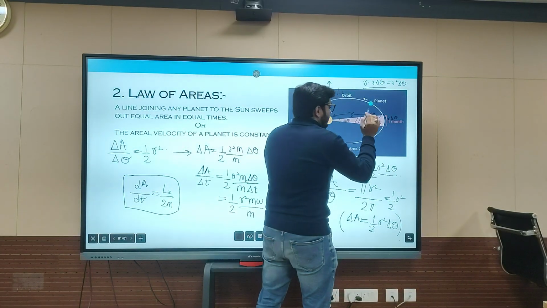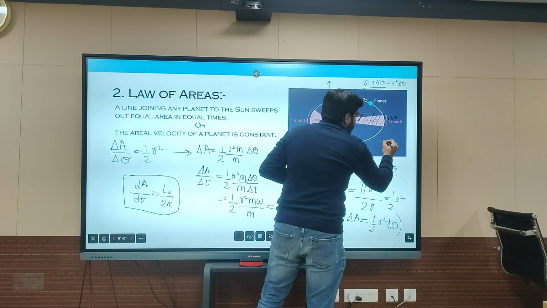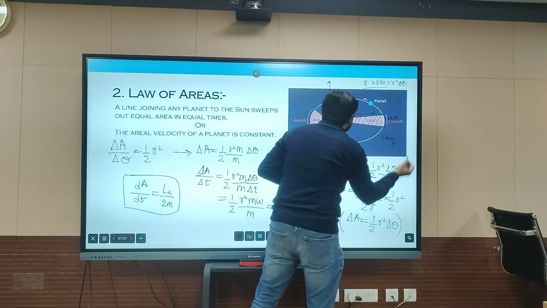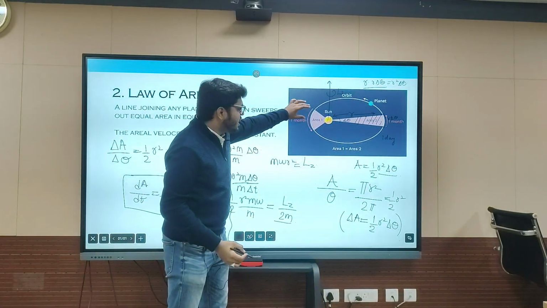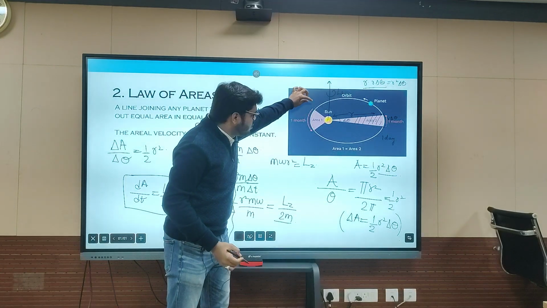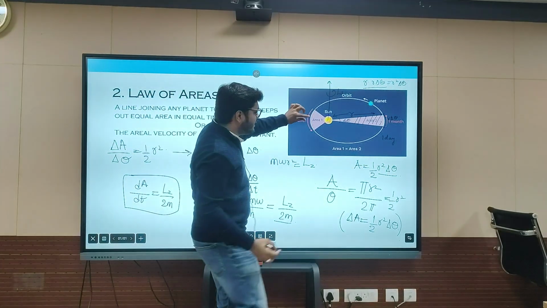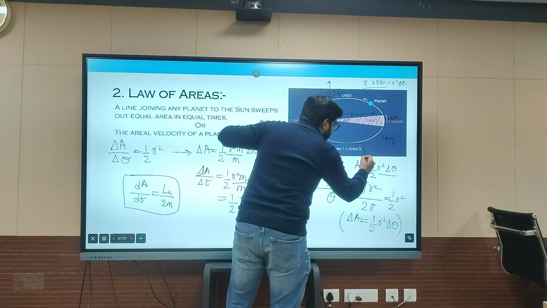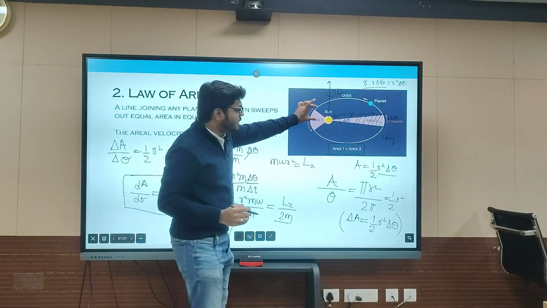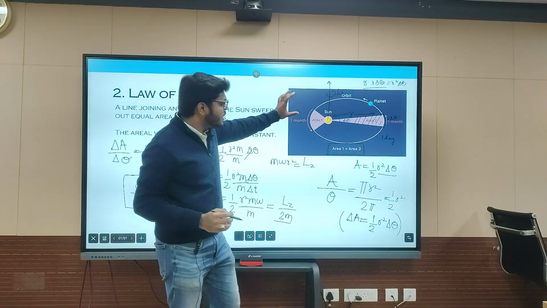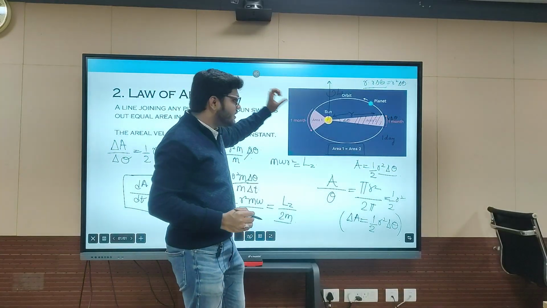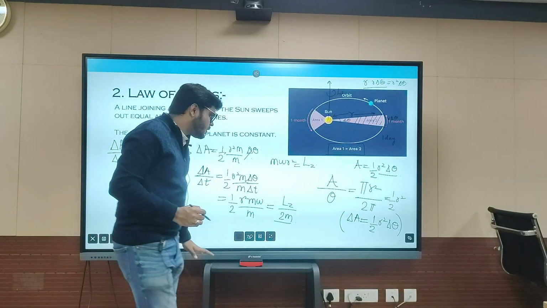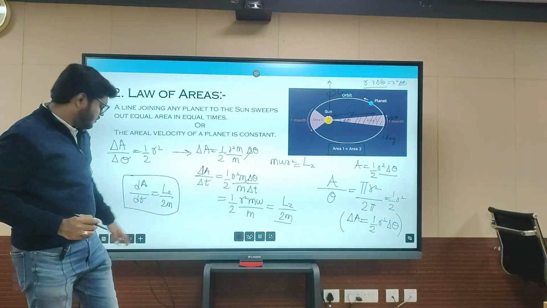So the time, let's say this is 1 day. But in summer it is near to the sun, so that area will be large and it will move speedily to maintain area 1 equal to area 2. The planet has to cover the same area, so it has to increase its speed, and then the areas will be equal. So this was all about the second law.